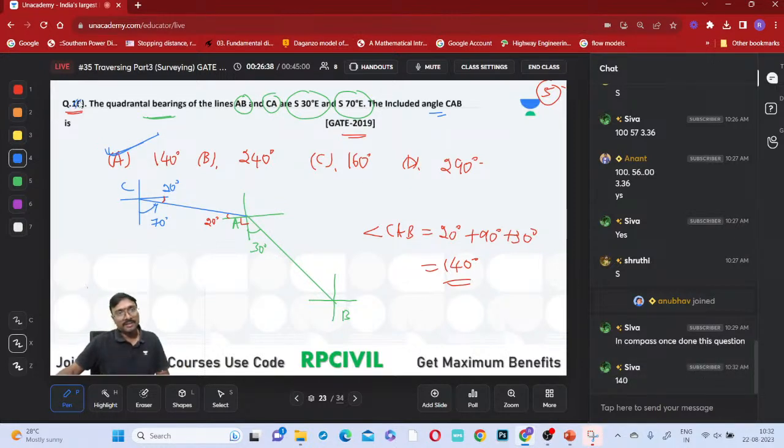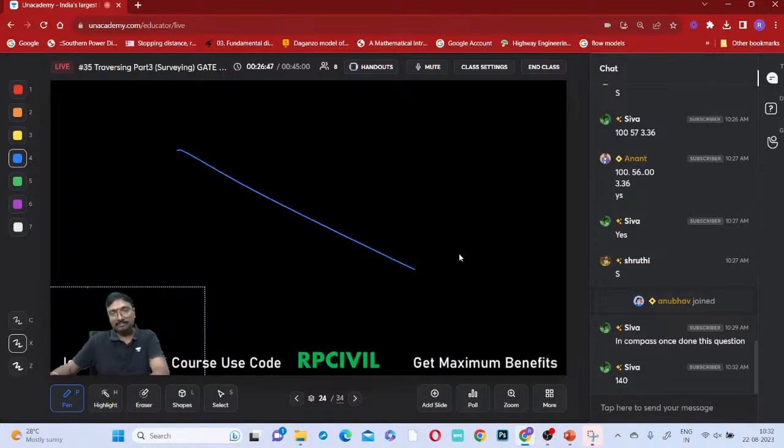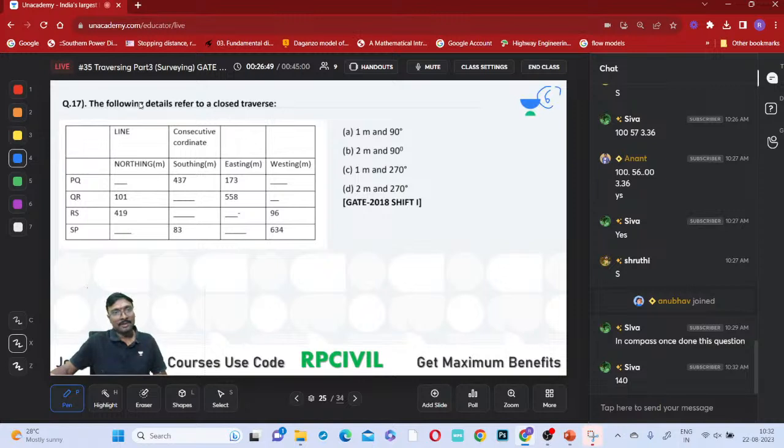But we'll consider it as okay. We don't give this number because it is a compass question, not a traverse question. You just give the name here as 16th question, okay? All of you, is it clear?